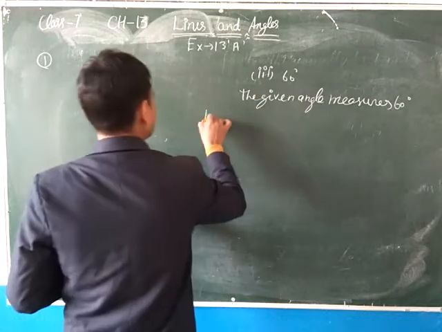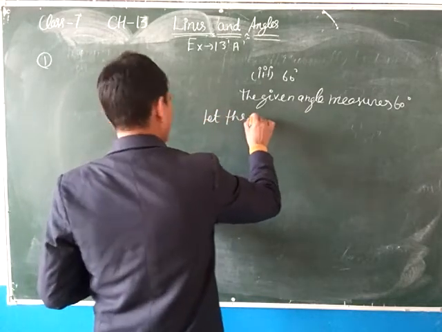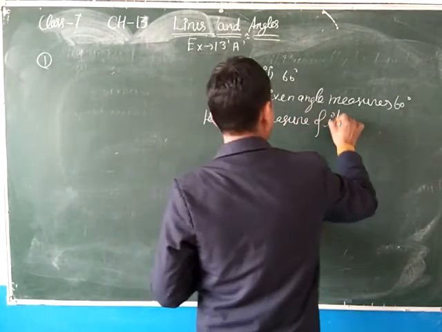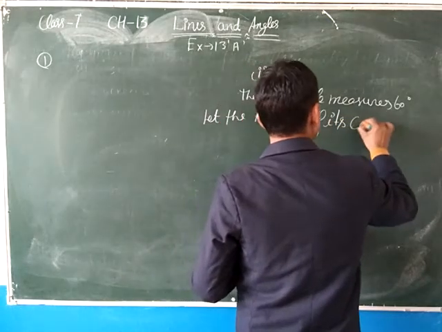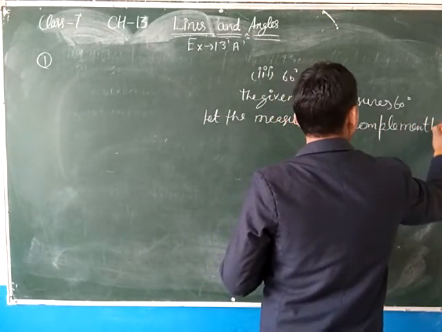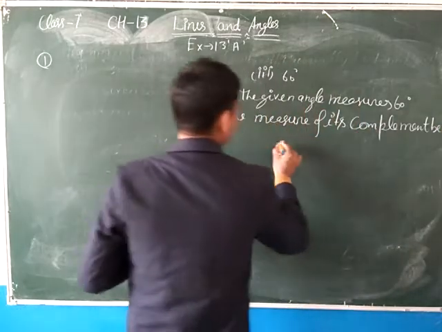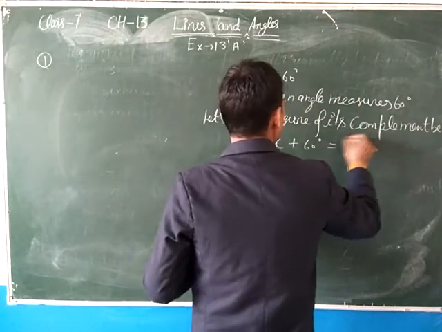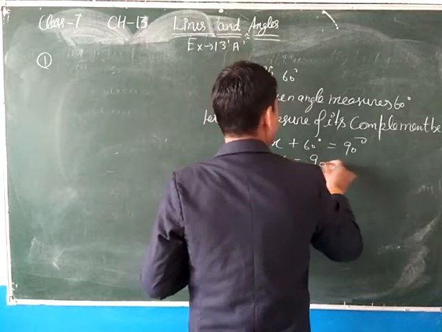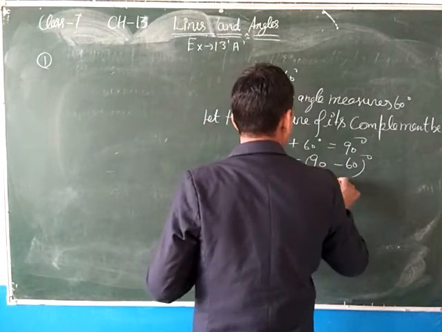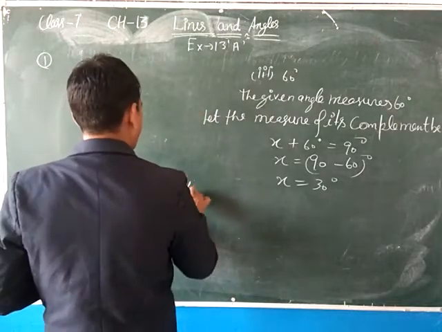So let the measure of its complement be x degree. Okay, so sum of these two angles is 90 degree. So x equals 90 minus 60, just 30 degree.